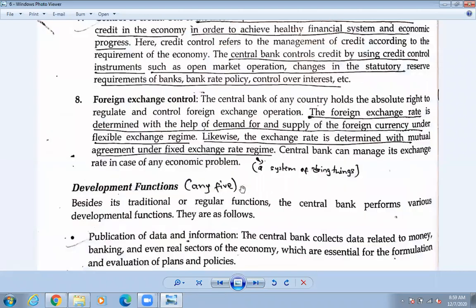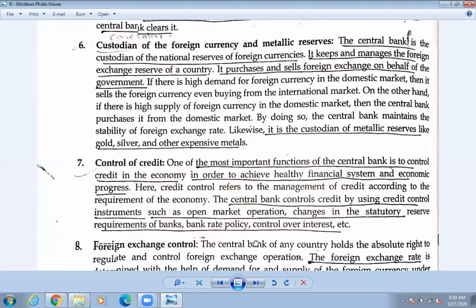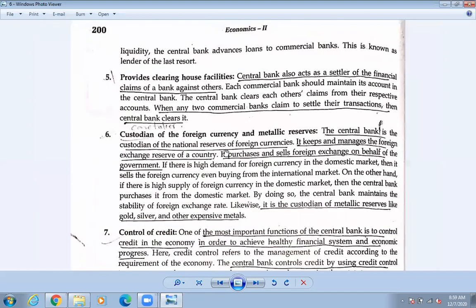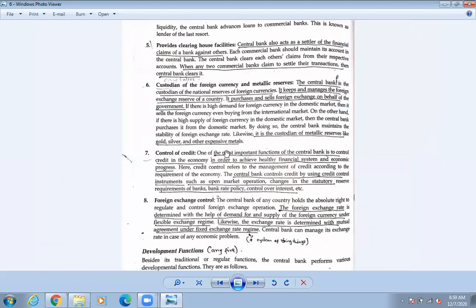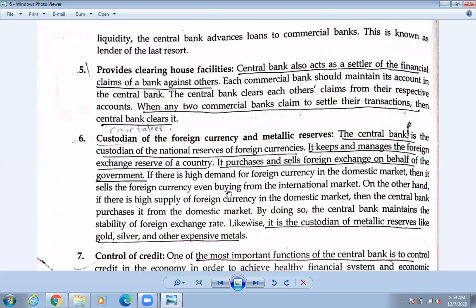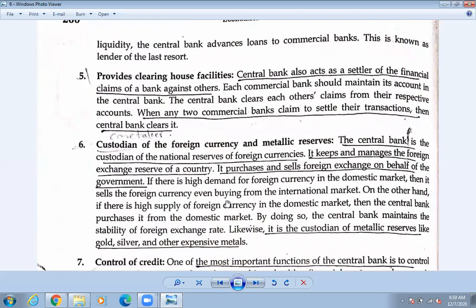Okay, time is running out, just 2 minutes are left, and let me complete as much as I can. So any 5 ways. I have underlined all 8 topics, telling you how many to write. Tomorrow will be the school opening and all, so tomorrow we will need to revise a little. So let's do up to 5 points, and tomorrow we need to revise lightly again. Okay, so it provides the clearing house facility. Okay, so to study tomorrow, let's discuss now what to do for tomorrow.